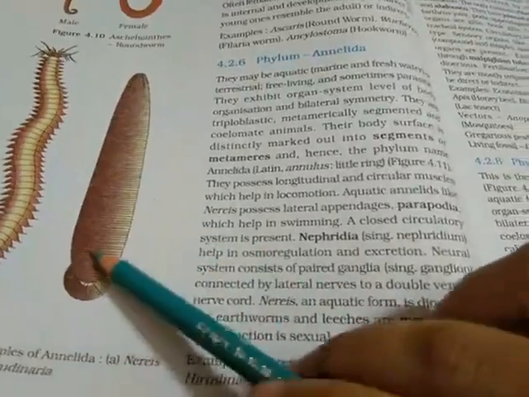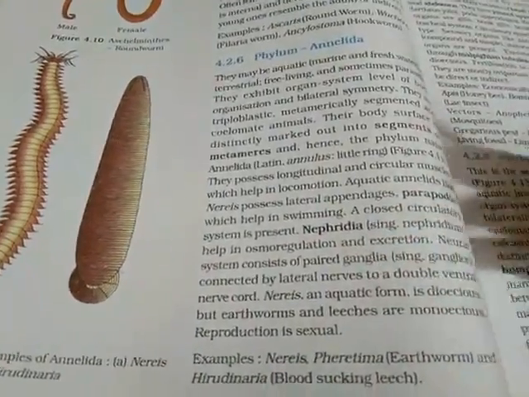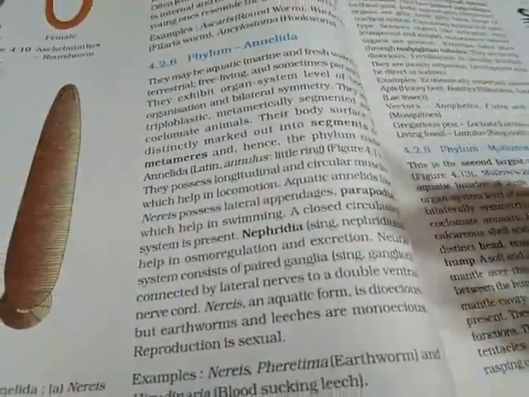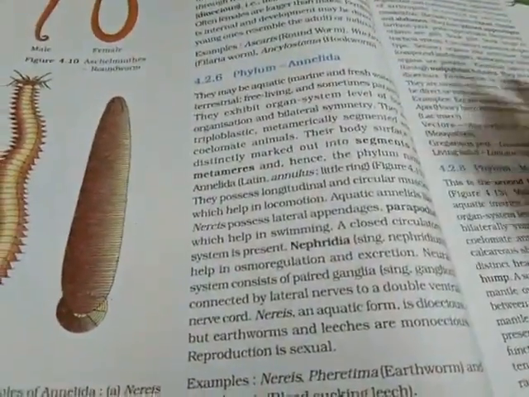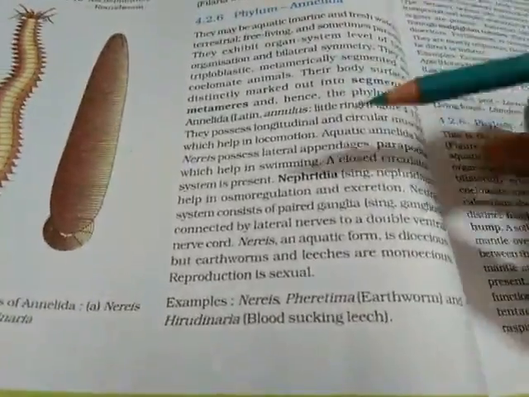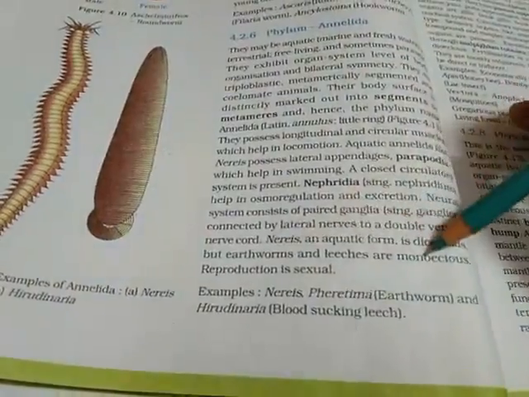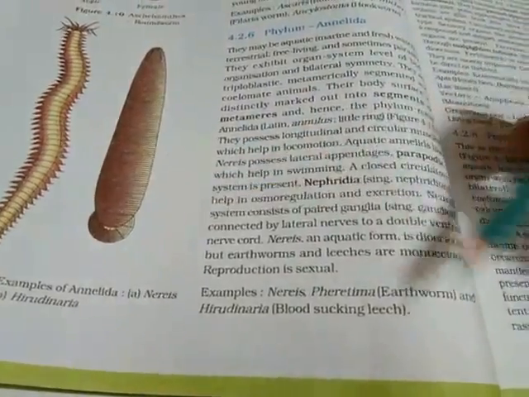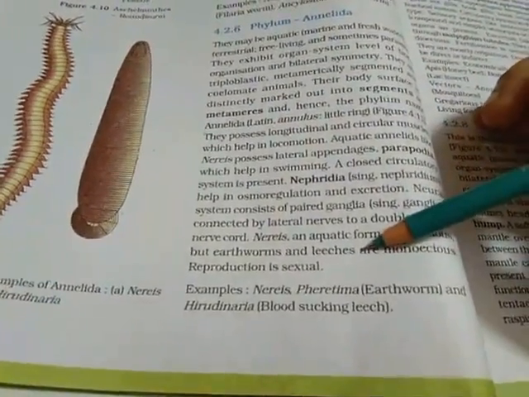They also have a neural system. Neural means the nervous system, where they have paired ganglia. Ganglia is nothing but a tumor kind of cells. Okay, it's not a tumor cell but tumor shaped cell more or less, through which the nerve cords are connected, and they don't have a proper brain, and with the help of these ganglion cells you actually operate their nervous system. Okay, some of them are dioecious, like Nereis. Nereis is dioecious, but earthworms and leeches are monoecious. Dioecious means male and females are separate, but in earthworms and leech they are monoecious, means the same body has both the sexes. Reproduction is through sexual form.